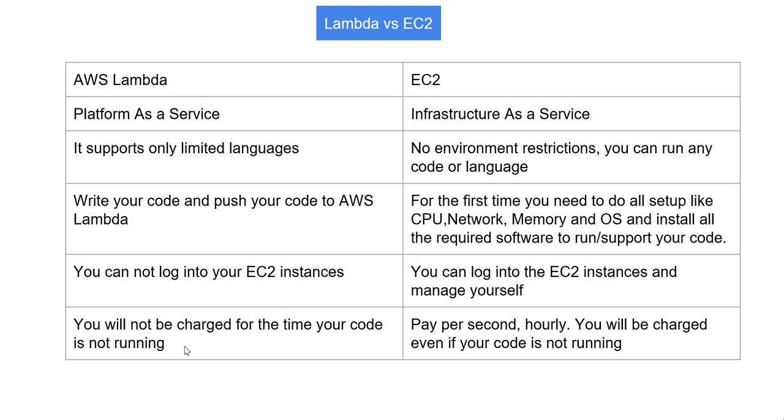In terms of the pricing model, AWS Lambda charges you only for the seconds or milliseconds our code is running and using the resources.